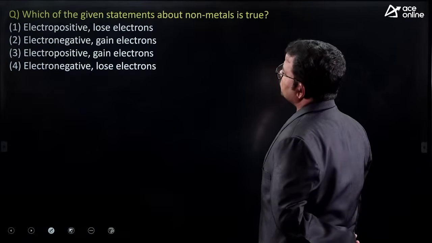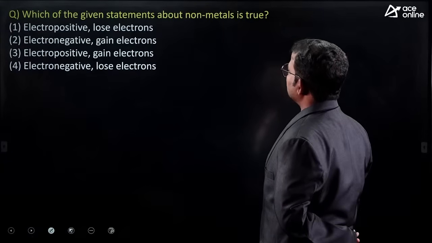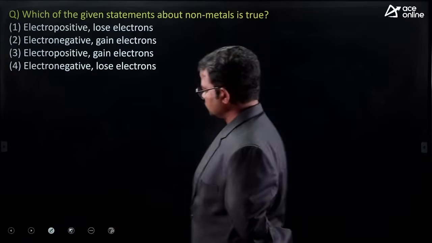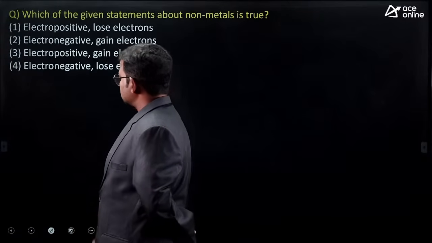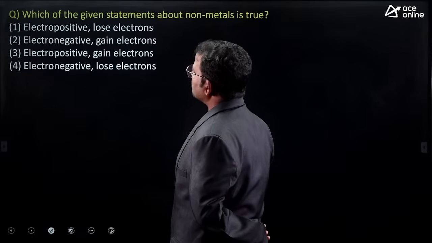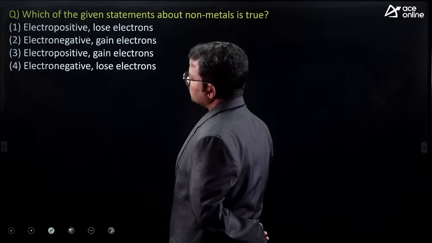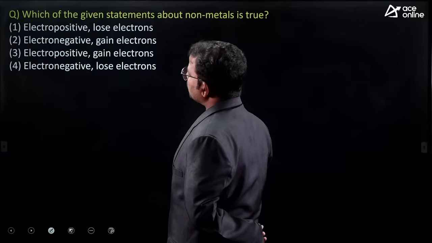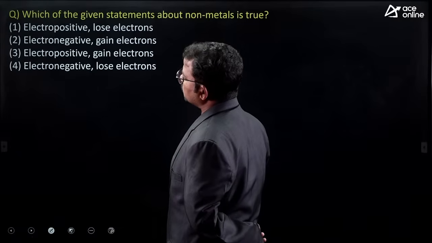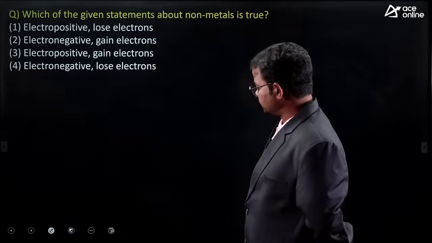Which one of the given statements about non-metals is true? Electropositive, lose electrons; electronegative, gain electrons; electropositive, gain electrons; electronegative, lose electrons.